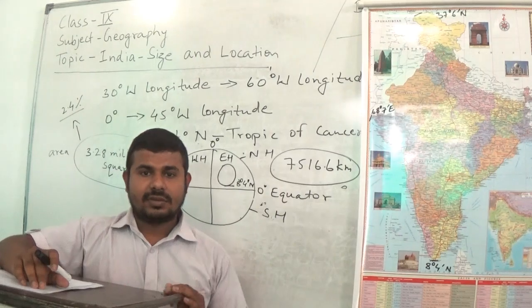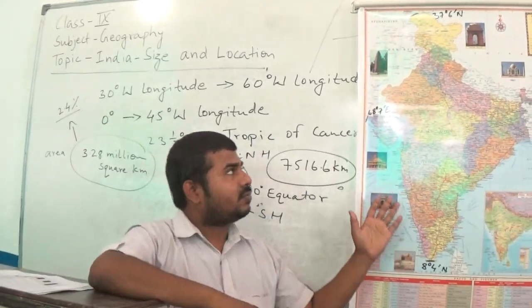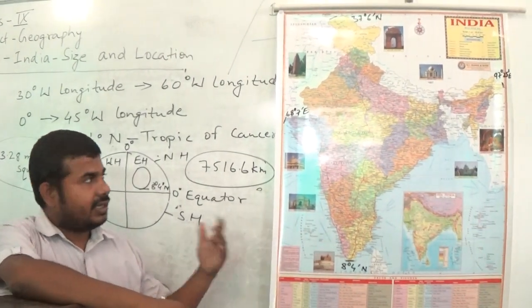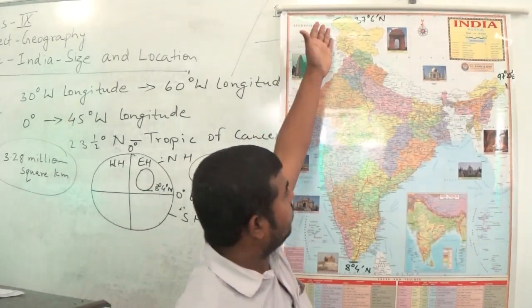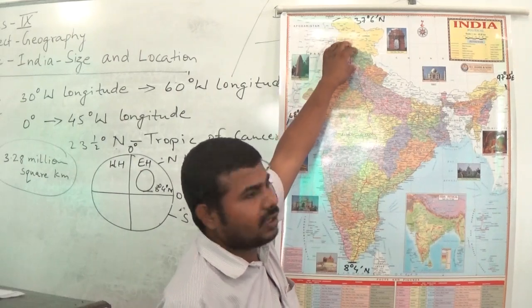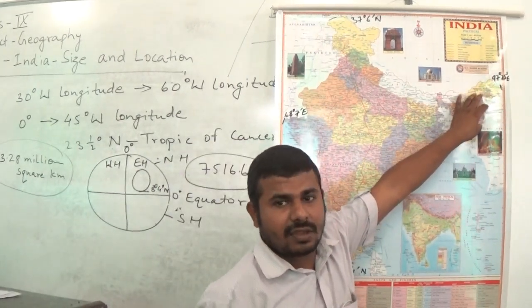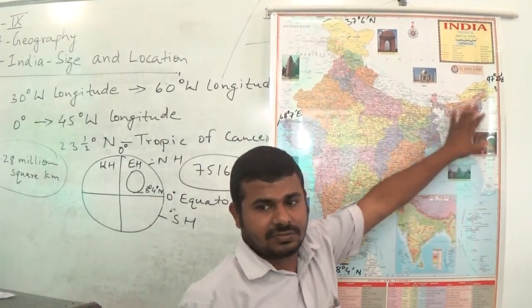So students, now let us look at the map. If you look at the physical map of India, this is political map, I am trying to make you understand in this map that Young fold mountains are there in the northern part of India, in the northeast part of India also, and in the middle of this area also.